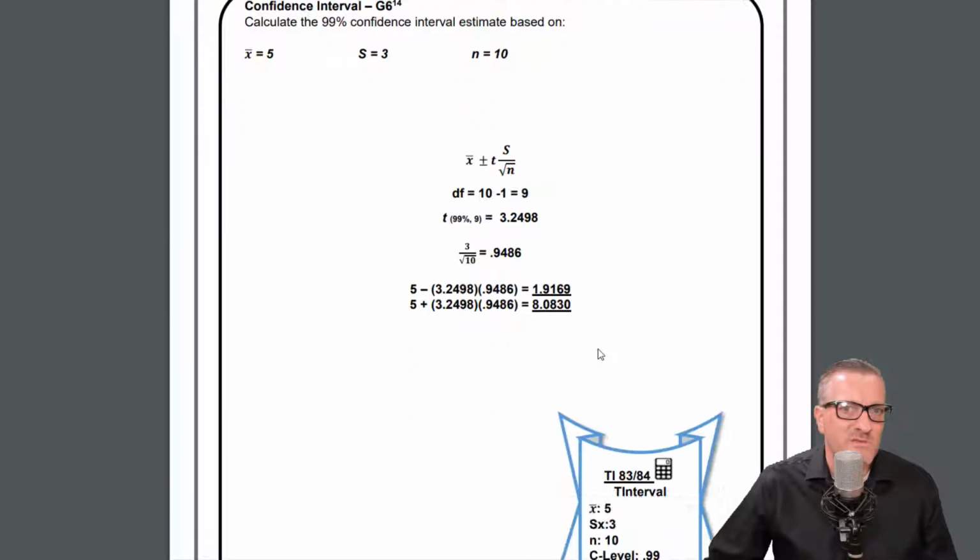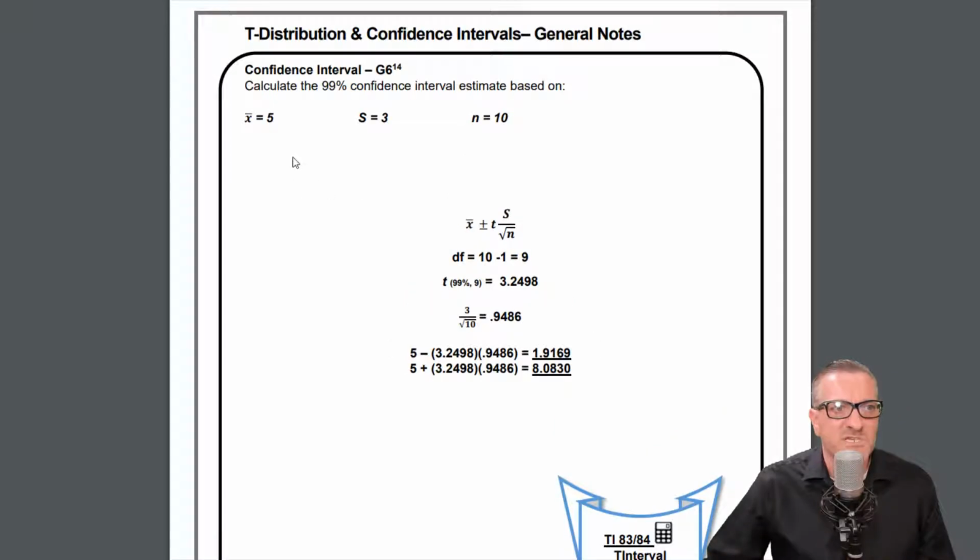Okay, let's do one more of these, and then I have more videos on this. If you're watching this video, I have other videos where you can practice this, and I pull up the calculator too. Calculate the 90, I use the 99% again. That's too bad, I should have picked a different one. Oh, but the n is different, so our degrees of freedom is different. We'll get a different score.